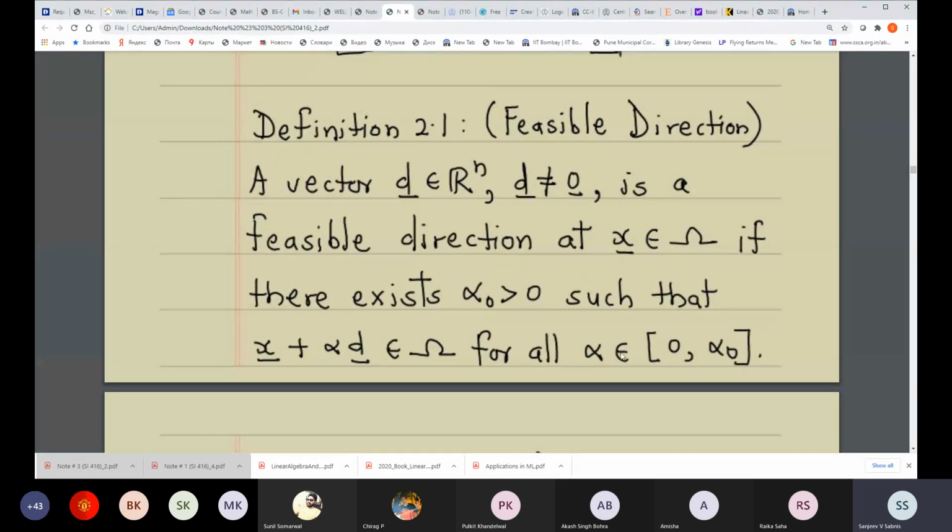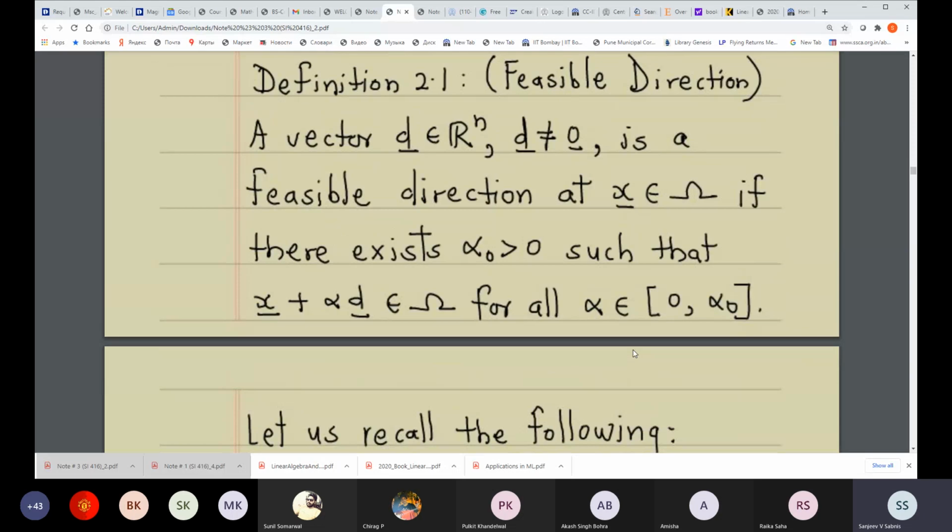So this is what the definition of feasible direction means.